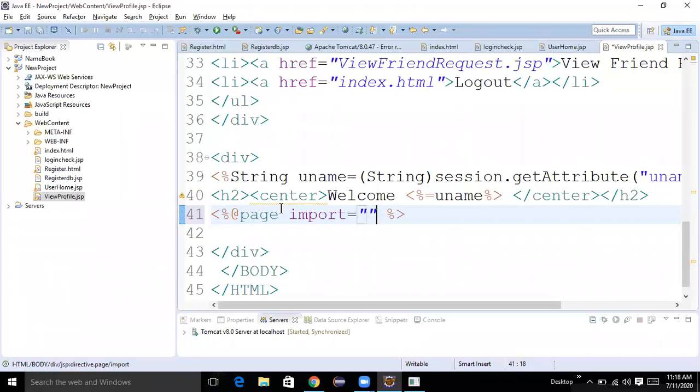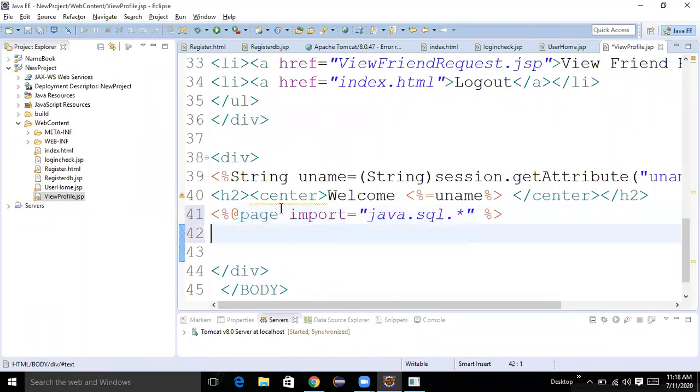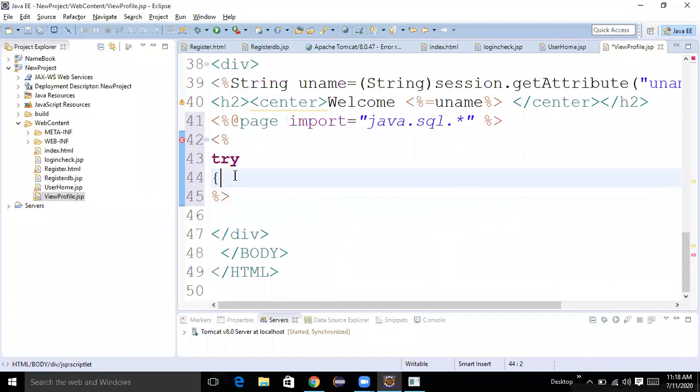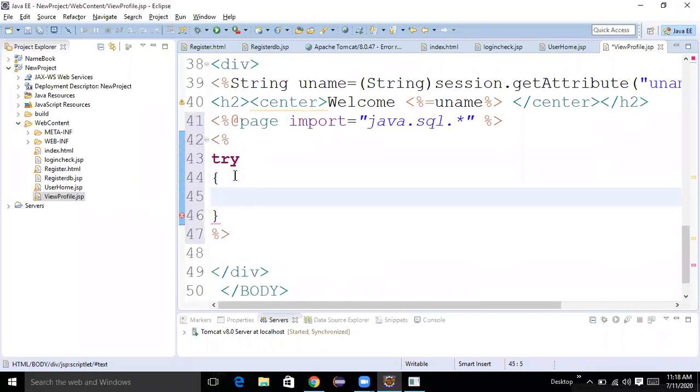Which package? java.sql.*. So next we need to write database connection, try. Inside the try, what we need to write? Those steps. What are the five steps?